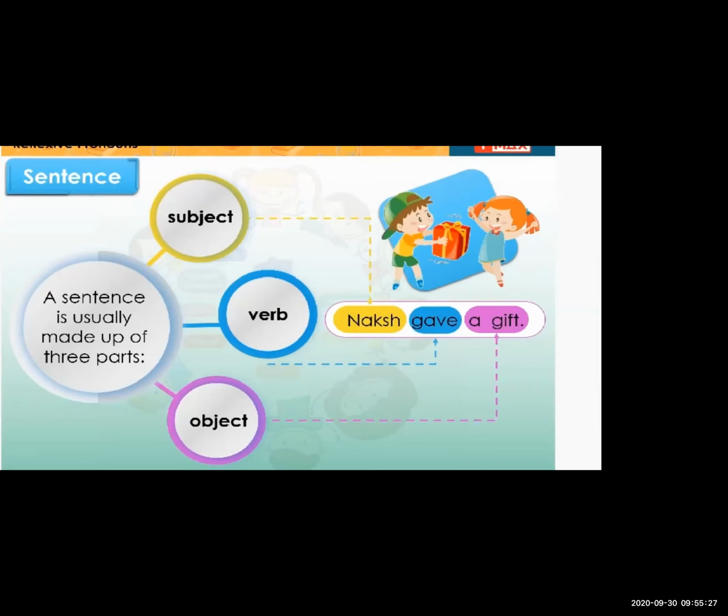In this sentence, Naksh gave a gift, Naksh is the subject.